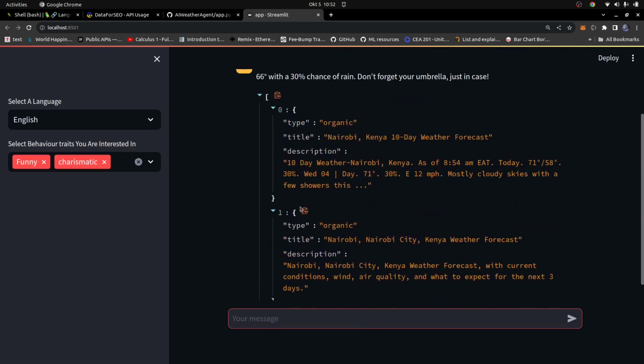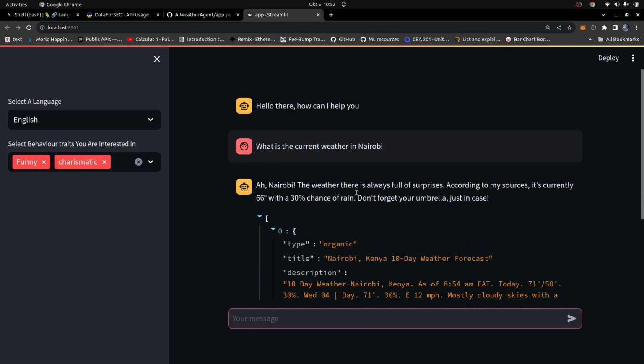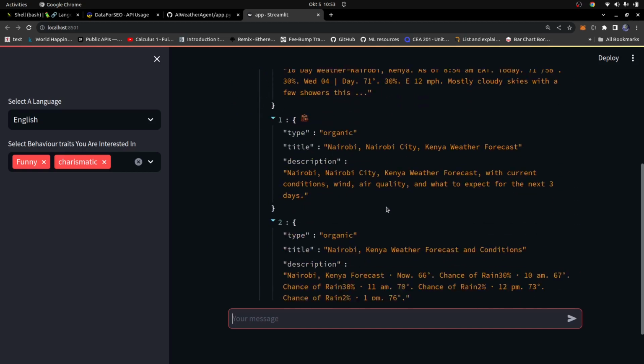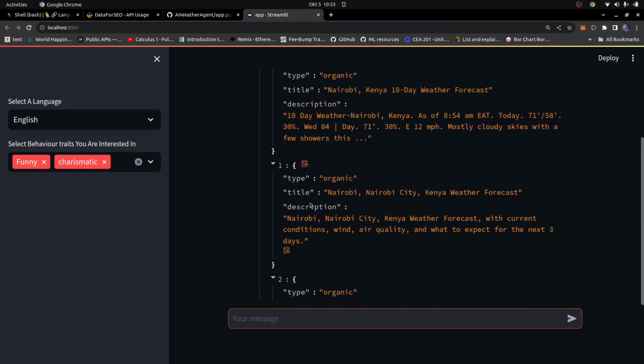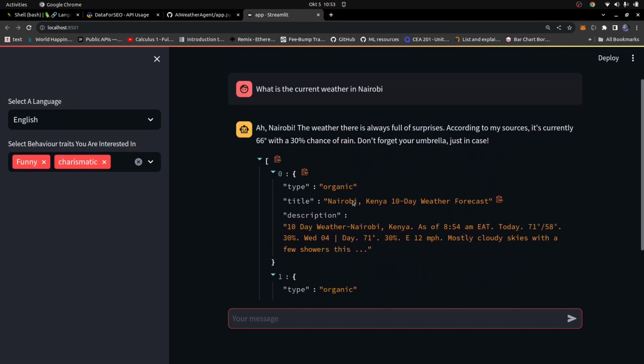Okay, so it returns the result here. "Oh, Nairobi, the weather there is always full of surprises. According to my sources, the current weather is this," and there's a chance of rain. As I said, it was raining currently in Nairobi, but now it just stopped raining. There's a 30% chance that it might rain again. So that's basically it. You can also see the sources where it got the data from, we have all the sources listed here.